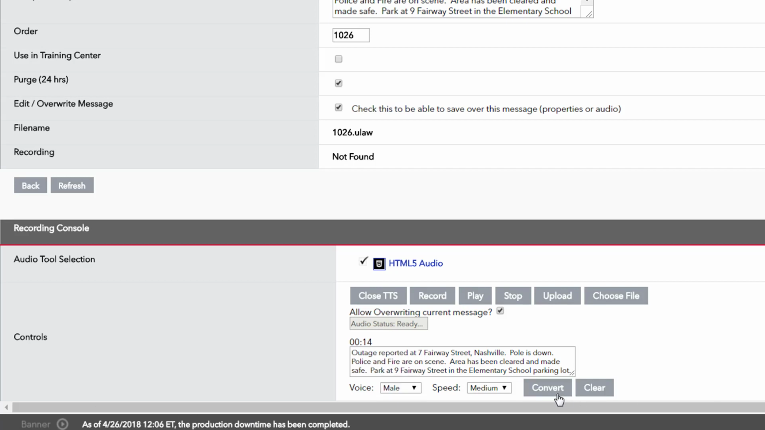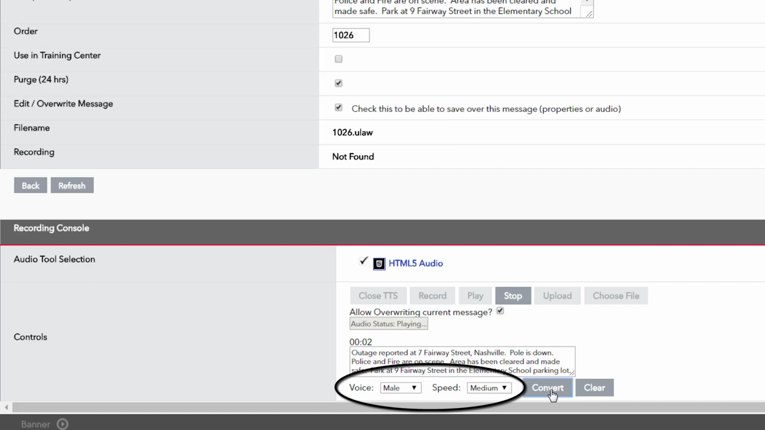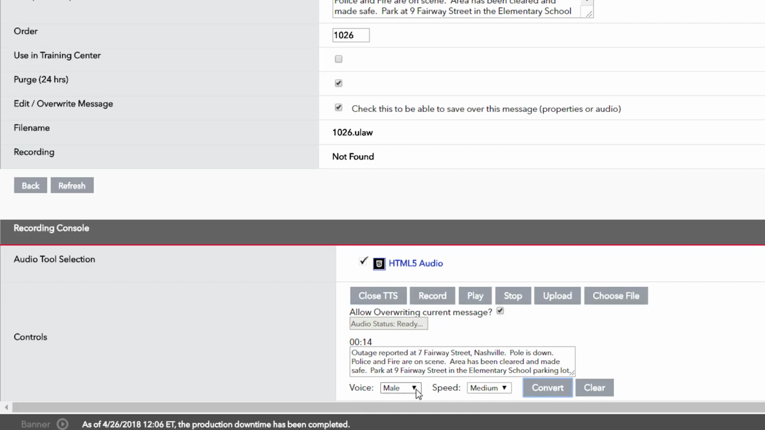Notice that you can choose the voice and speed you want to apply to the recording that will be created. You can try out different setting combinations by converting the text to speech several times until you get it just right.